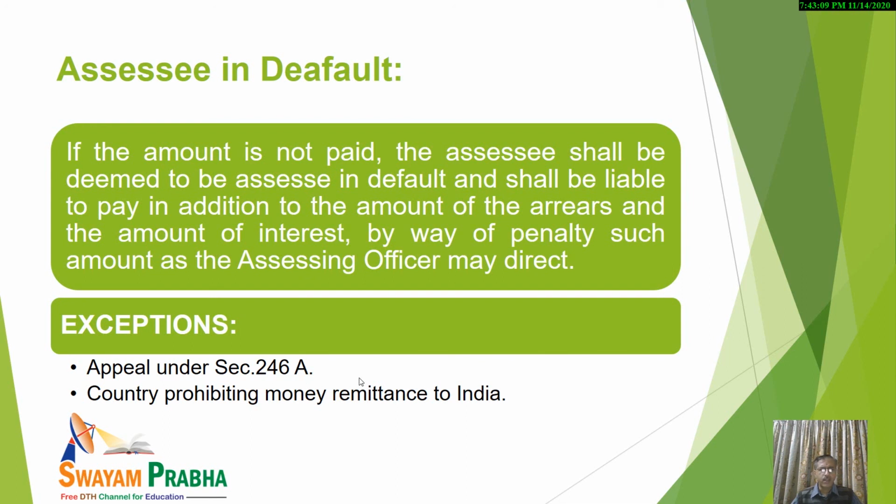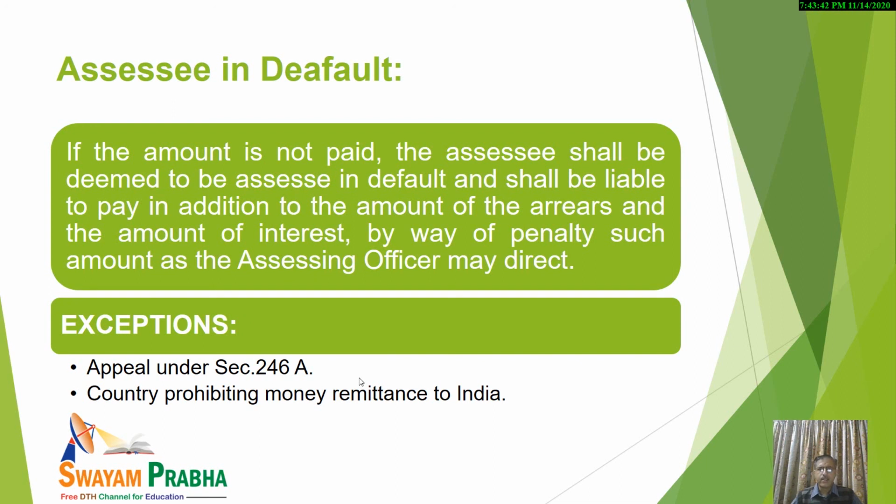from the assessee, and the required amount that is required to be paid by the assessee is not paid within the prescribed period, let us suppose some rupees 1 lakh was receivable from the assessee and the amount of rupees 1 lakh is still unpaid even after the notice, the assessee will be deemed to be an assessee in default.